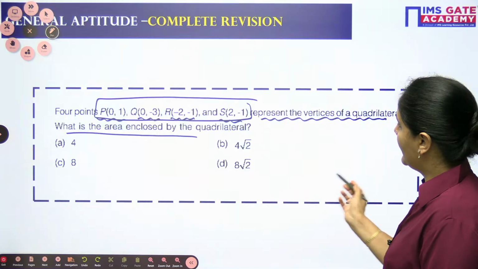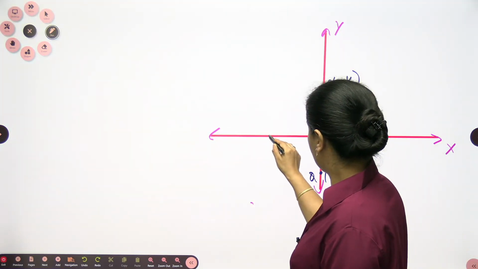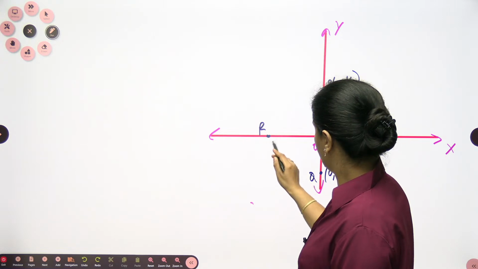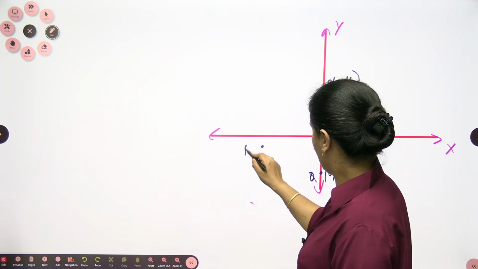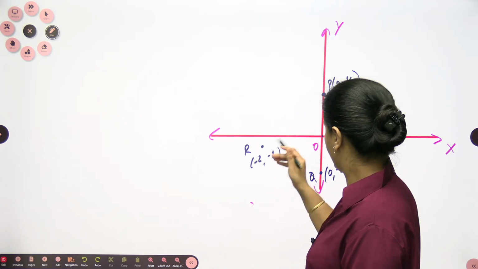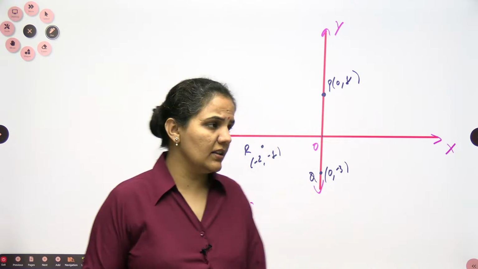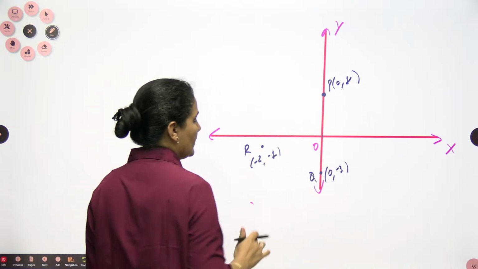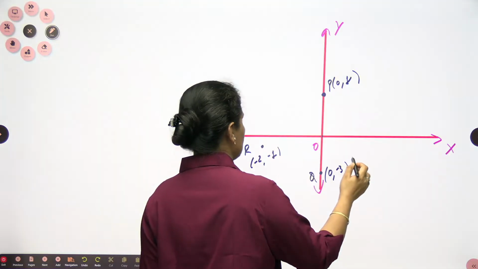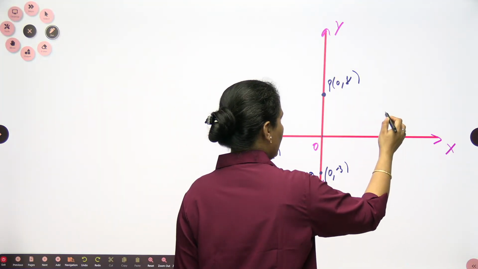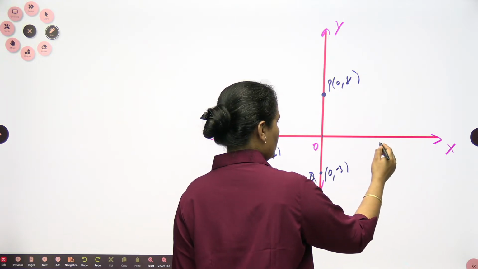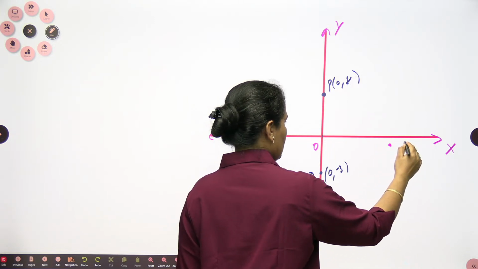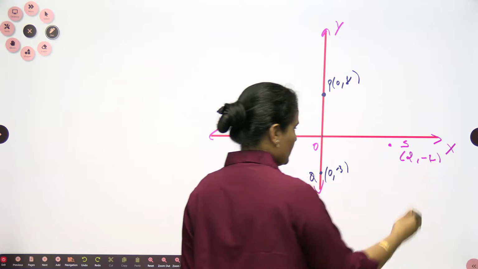The next is R(-2, -1). Both are negative, so it should be in the third quadrant: -2 on the x-axis and -1 on the y-axis. And the last one is S(2, -1). So 2 on the x-axis can be here, and -1 on the y-axis can be here.